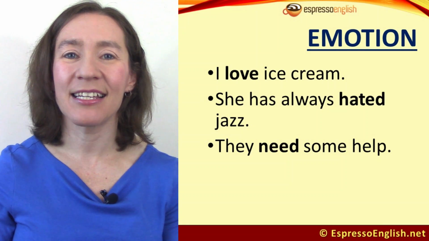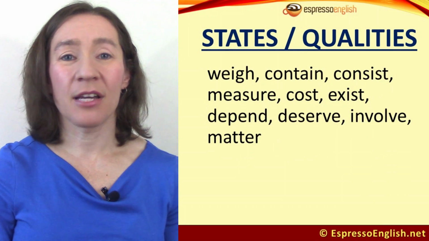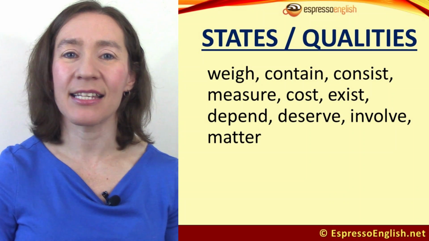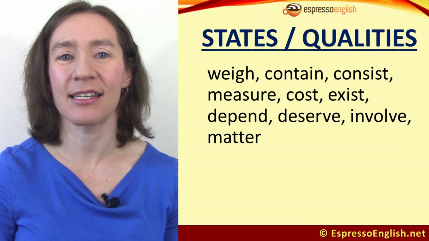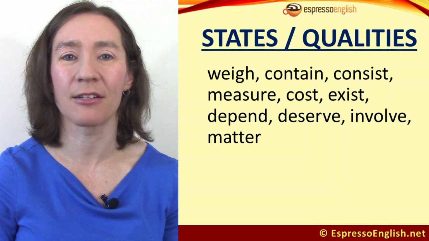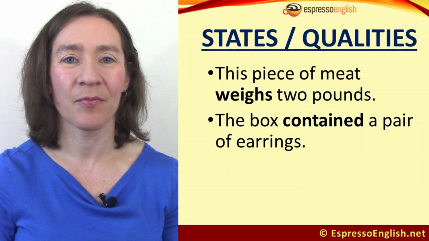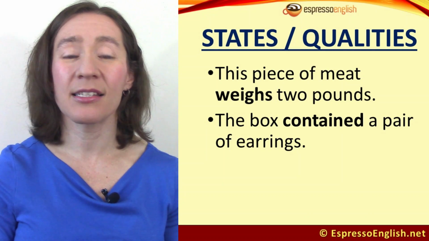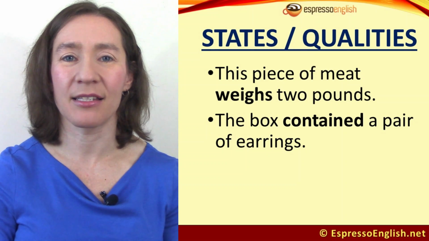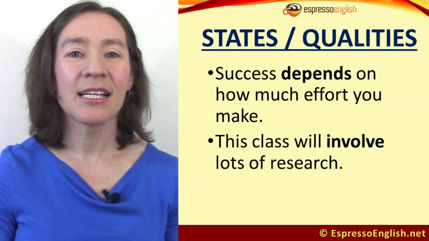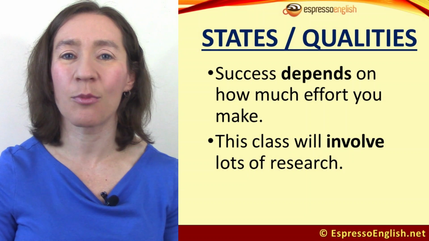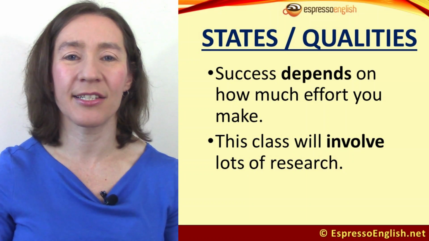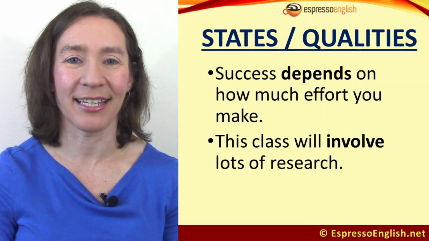They need some help. State verbs of states or qualities are words like weigh, contain, consist, measure, cost, exist, depend, deserve, involve, and matter. For example, this piece of meat weighs 2 pounds. The box contained a pair of earrings, not was containing. Success depends on how much effort you make. This class will involve lots of research, not will be involving.